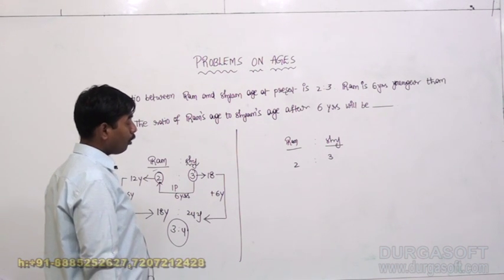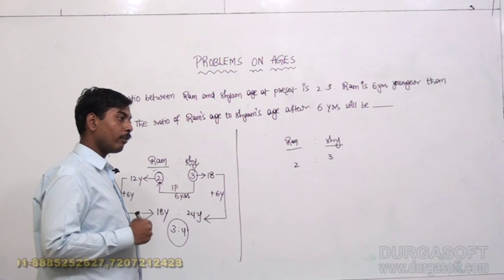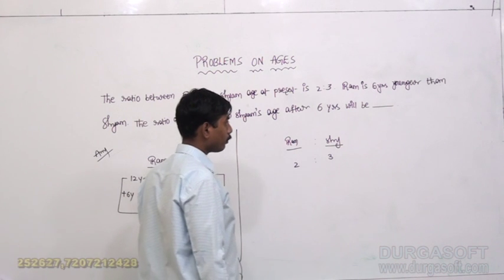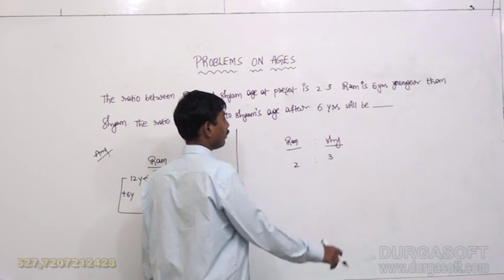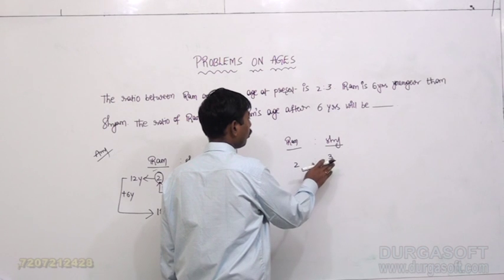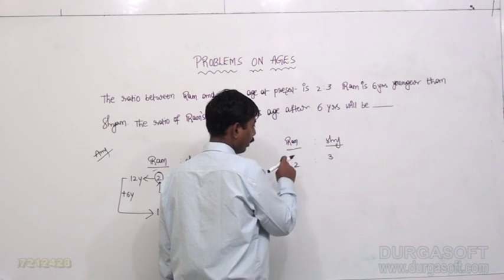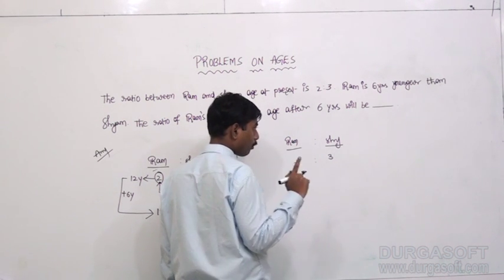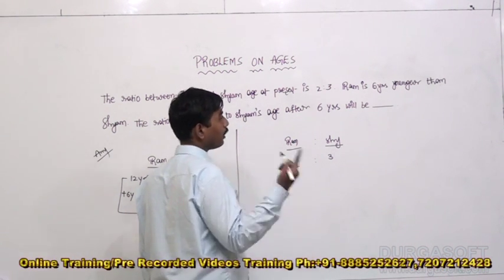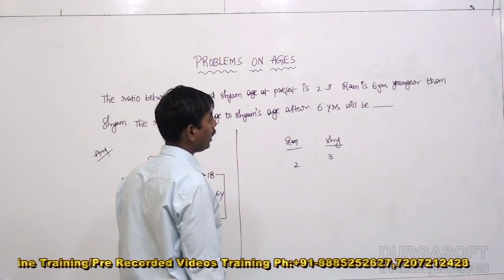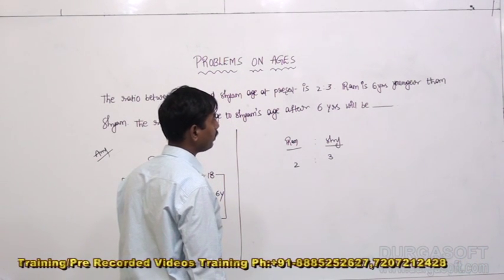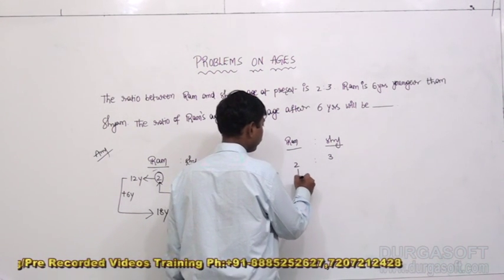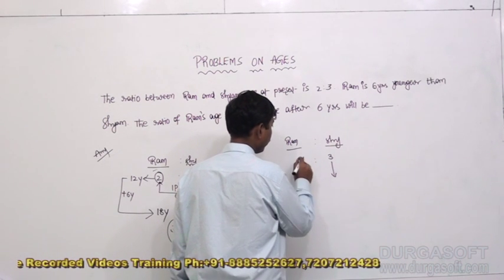Ram is only 6 years younger than Shyam; with respect to parts, Ram is only 1 part less than Shyam. 1 part equals 6 years, which means in 6 years Ram should increase 1 part.